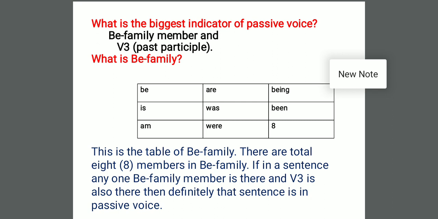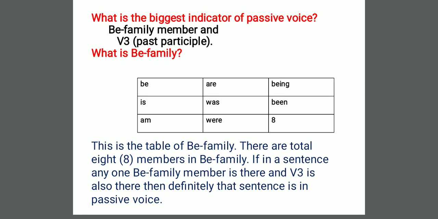These 8 members, along with the verb's third form, the past participle form of the verb, if these two are together in a sentence, then definitely that sentence is in passive voice. So always remember, dear students, the be family is any one member and the verb's third form.